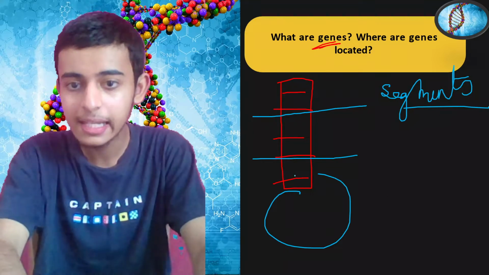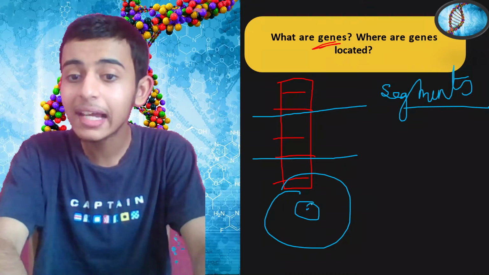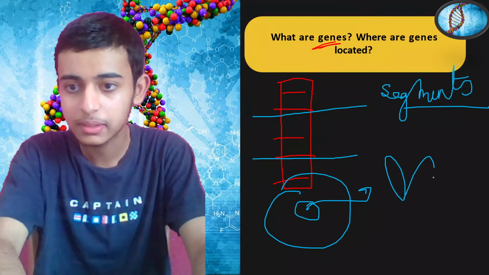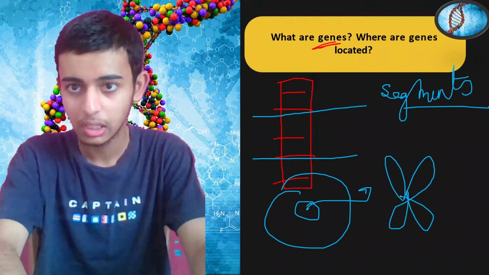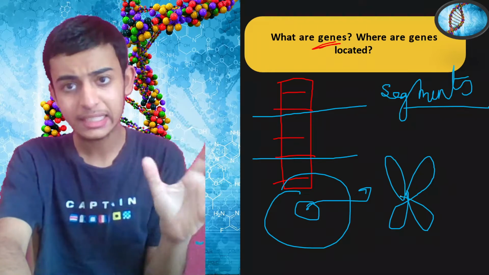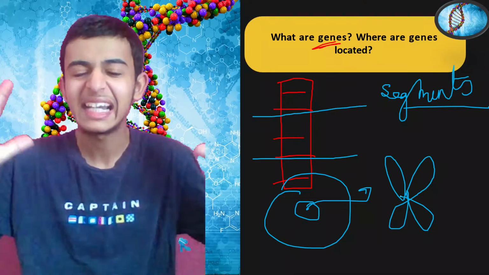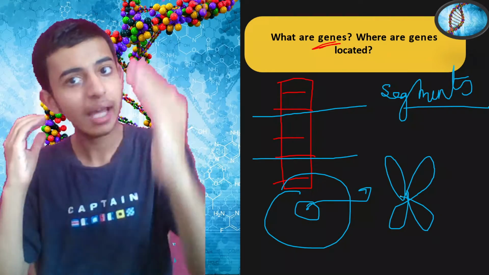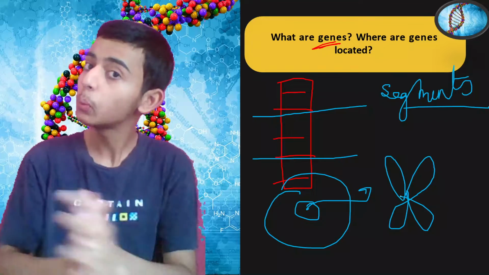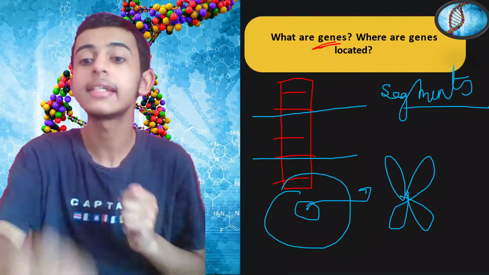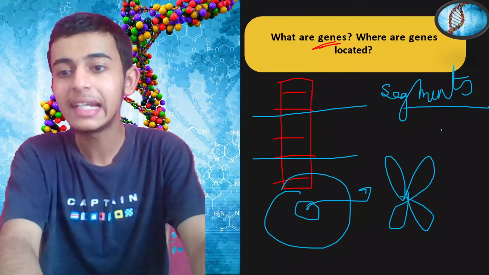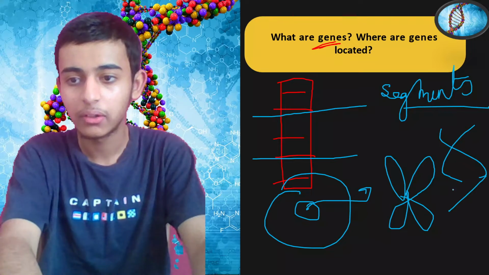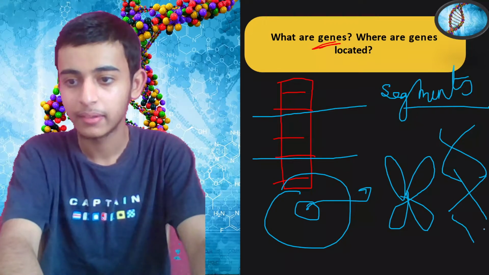If this is my cell and this is the nucleus, inside the nucleus you will find chromosomes, these thread-like structures. But remember, they will be present in the form of chromatin fibers, entangled fibers. During the time of cell division, they are going to convert into these chromosomes, isn't it? So these chromosomes contain DNA and proteins.